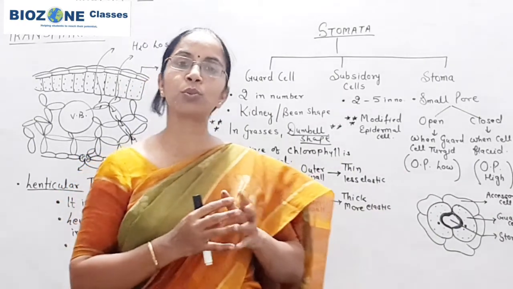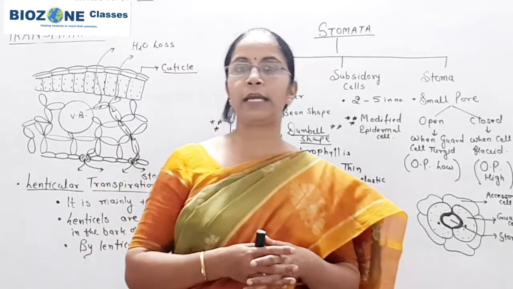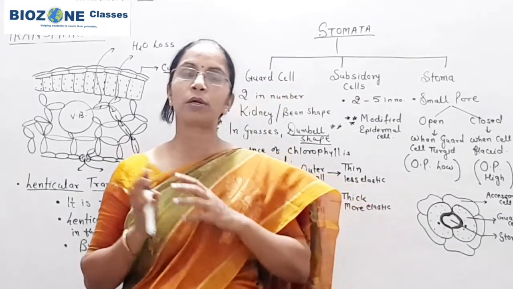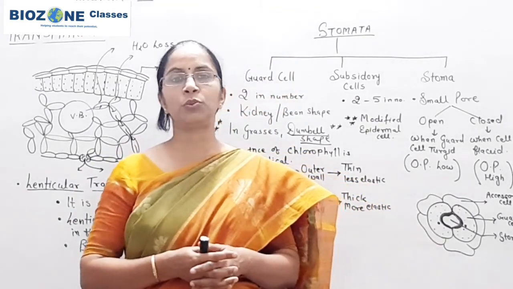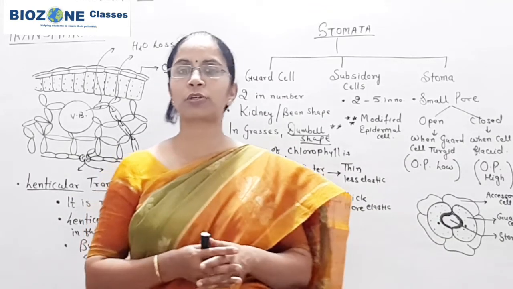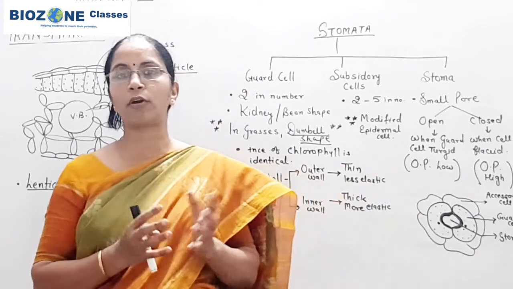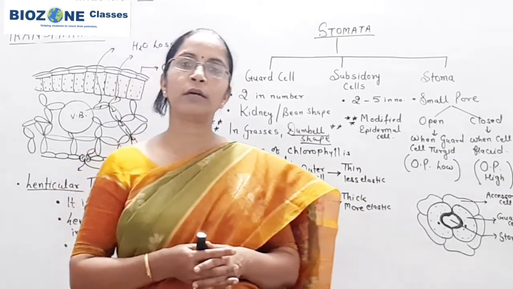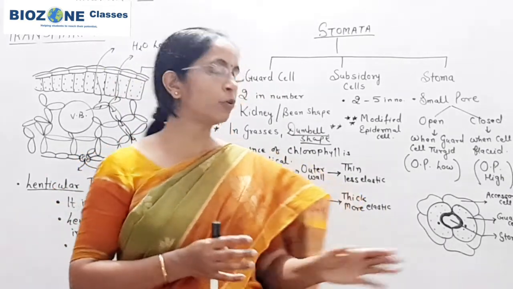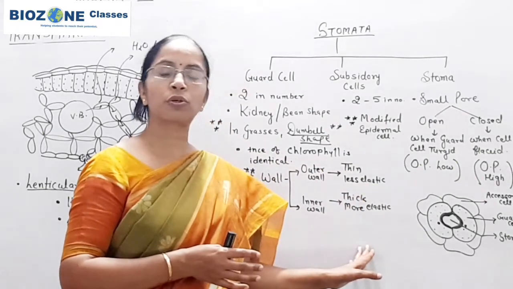If you want to study the structure of stomata in detail, come to the epidermal tissue system in the internal structure of plants, in the second unit that we study, morphology of the plant, in class 11th. In that unit you study about the structure of the stomata.